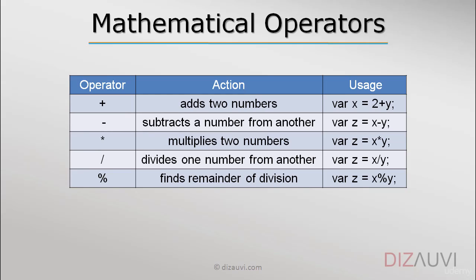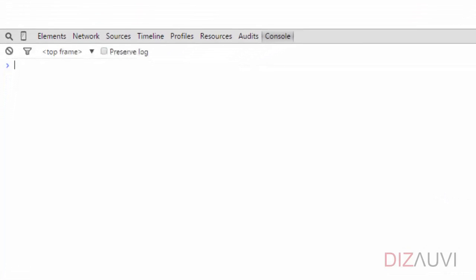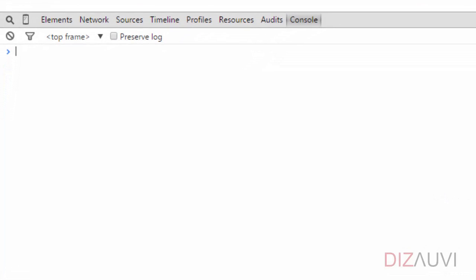So there are commonly used mathematical operators, and these operators work on numbers. They are used to add two numbers, subtract one number from the other, divide one number by another, or we may want to find the remainder of a number on division by another number. So let's open our console and see a couple of these in action.